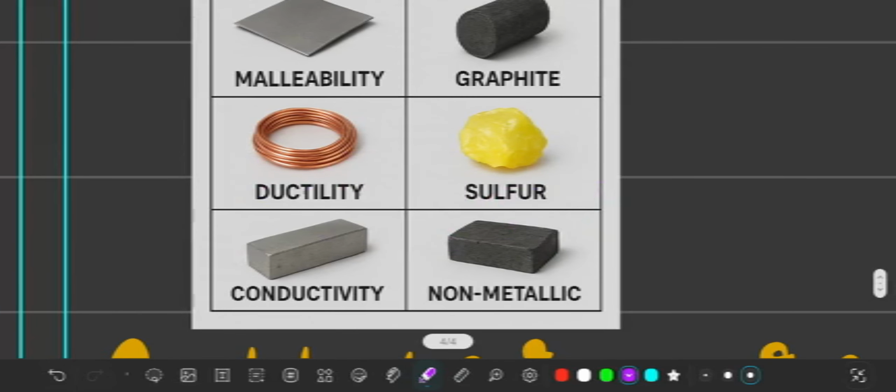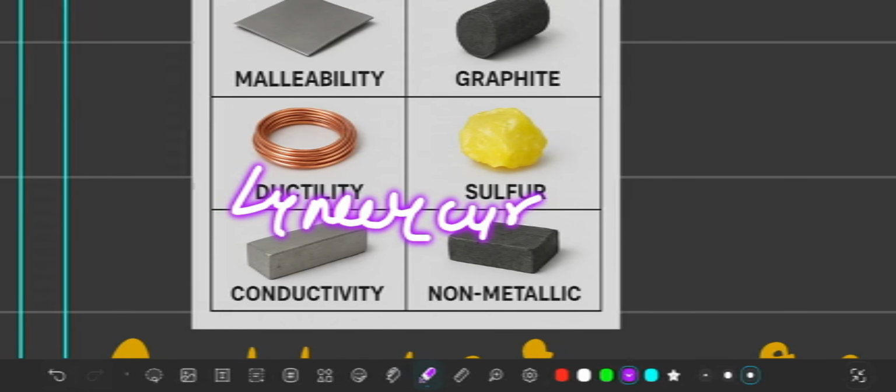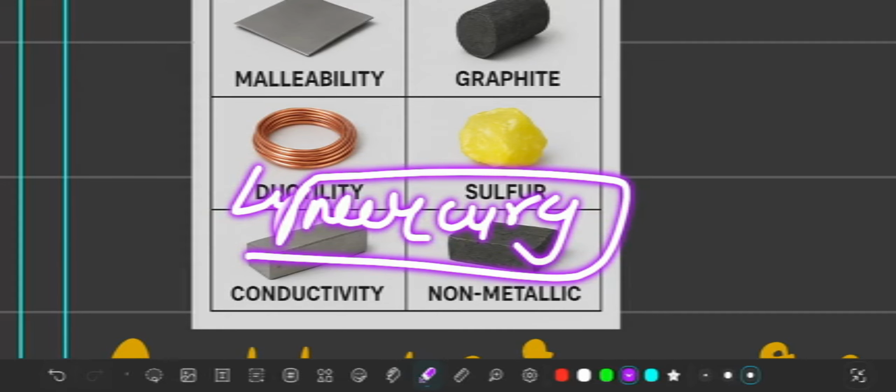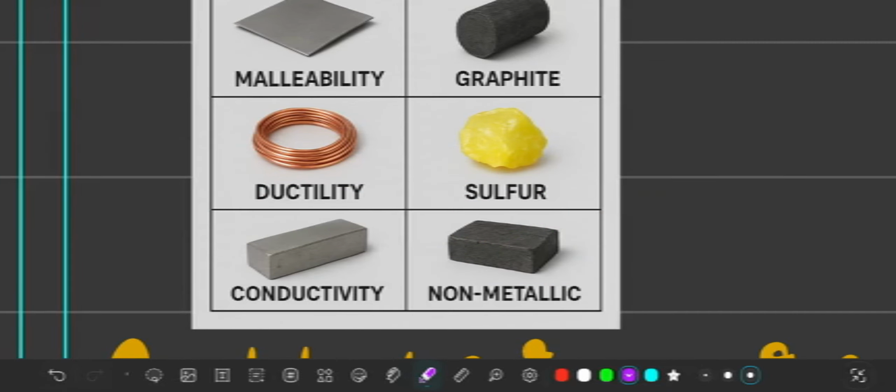Next is ductility, where most of the metals can be converted into thin wires. What are the exceptions? Like mercury. Mercury is in liquid state, so it is impossible for that to be converted into thin wires. Whereas in non-metals, most of them are not ductile, but still sulfur can be drawn into wire.